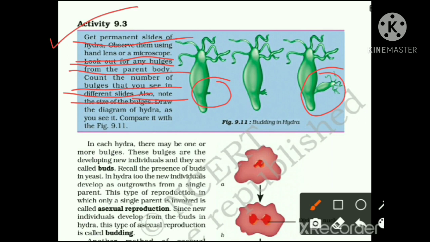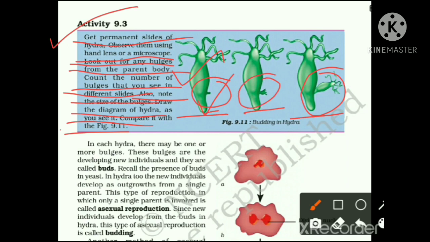Draw the diagram of Hydra as you see here. Compare it with figure 9.11. So students, these are the different stages of reproduction, and the process of reproduction which takes place in Hydra is budding. A simple outgrowth arises from the body of the parent Hydra, and then it takes nutrition and all the necessities from the parent body, and then it grows in size.